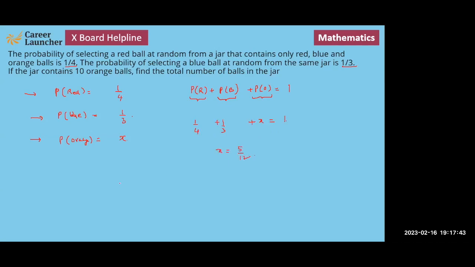So we know that 5 by 12th of the jar must contain orange balls, right? That is what this 5 by 12 basically means. So 5 by 12th of the jar, let's say J, is equal to 10. So the number of balls in the jar must be equal to 120 by 5. That's equal to 24. So the answer to this question is 24.